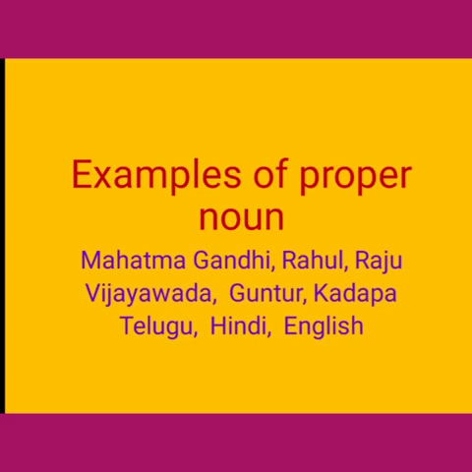All these are called proper nouns. Suppose we take the places, Guntur, Kadapa, Telangana, Vijayawada, all these are also called proper nouns because we are telling particularly the name of places. Now coming to the languages, Telugu, Hindi, English, Maths, Science, Biology, Physics, all these are also called proper